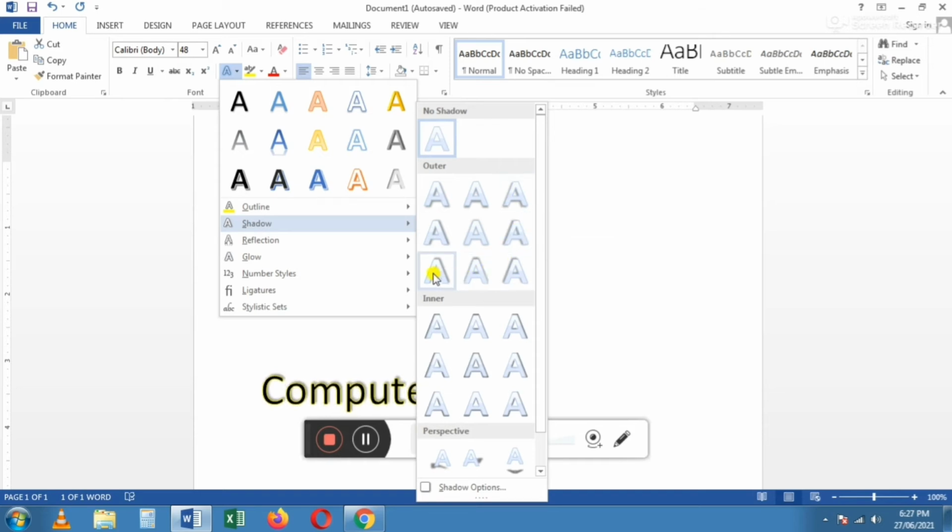When I am moving the mouse pointer, the shadow will be changed. That is, the text effect will be changed in the shadow format. Okay, I am giving this.